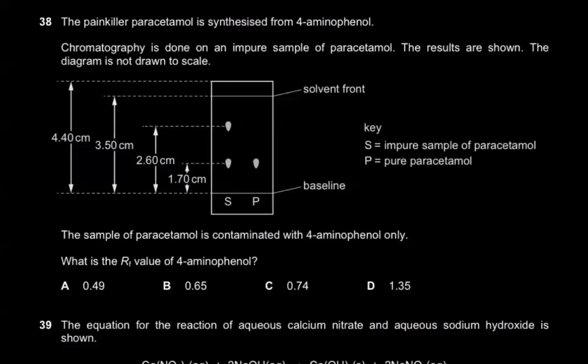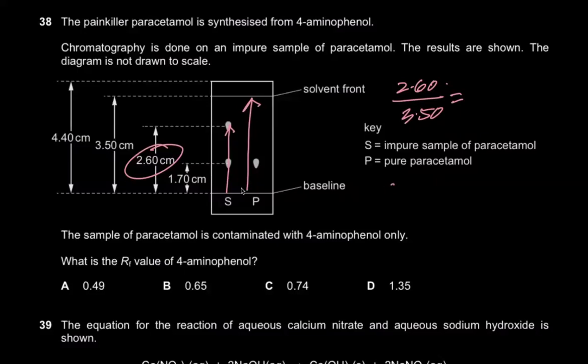So we have to calculate the RF value of this impurity, which is the distance covered by the component. RF value is the ratio of distance covered by the component, which is 2.60 centimeter, to the distance traveled by the solvent front. So that is basically 3.5. Baseline to solvent front. What do we get? 2.6 divided by 3.5. We're almost there. What do we get? C is the correct option.